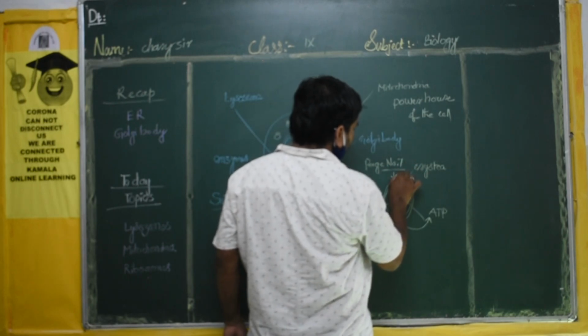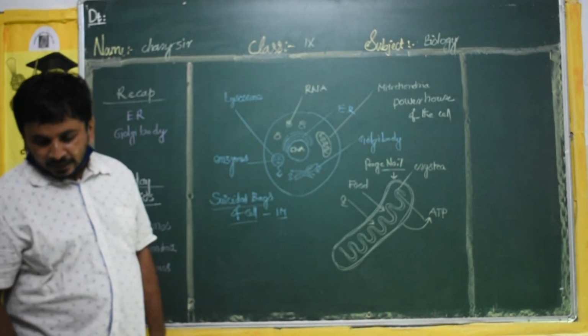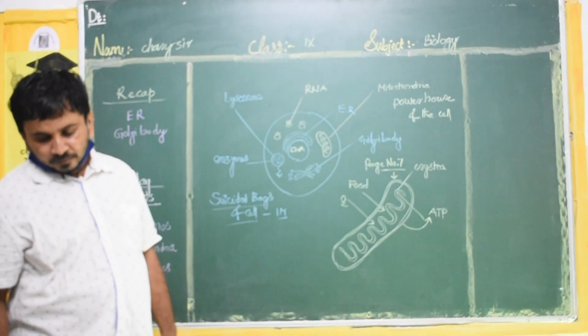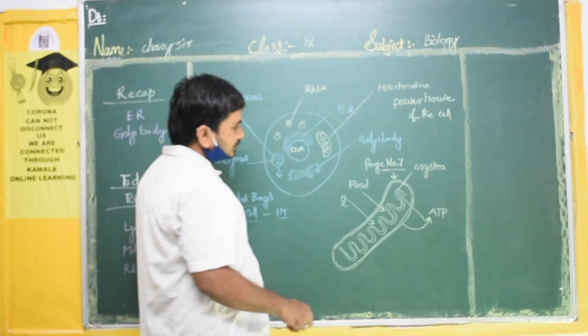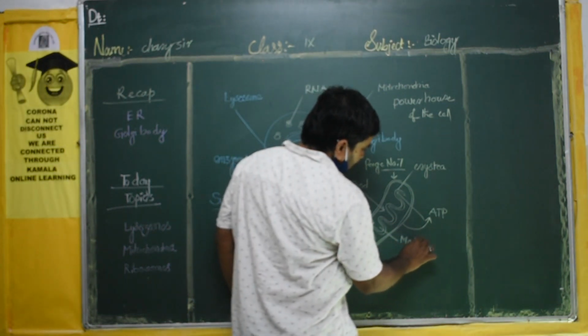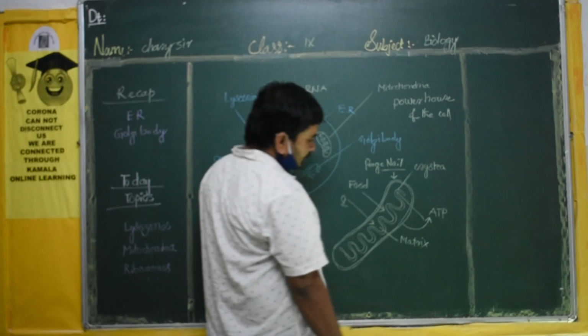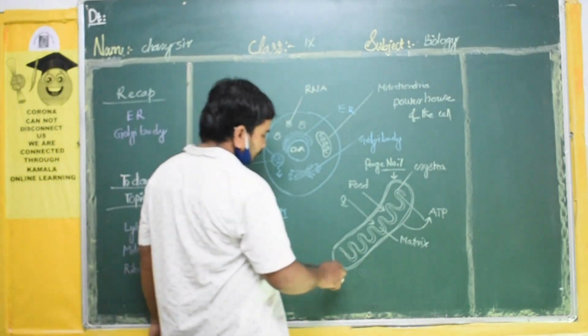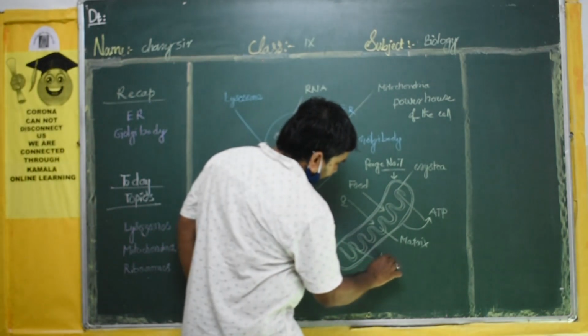Okay, this diagram will be there, so you have to practice this diagram. They are given already. Cristae and matrix. This is called the matrix, the internal part between the two layers, the inner membrane and the outer membrane. This is the inner membrane.